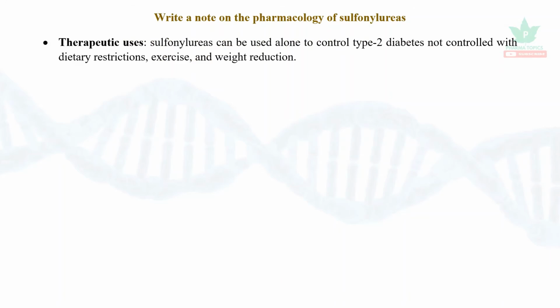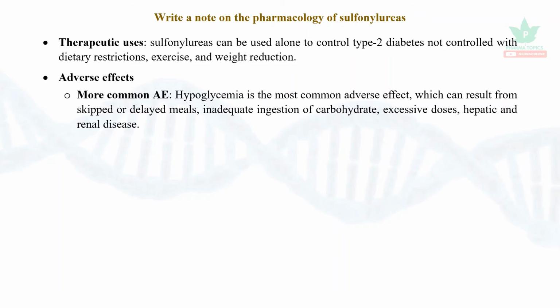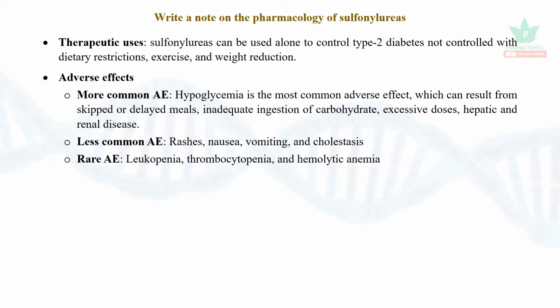Let us see the therapeutic uses of sulfonylureas. Sulfonylureas can be used alone to control type 2 diabetes, which is not controlled with dietary restrictions, exercise, and weight reduction. Adverse effects: the more common adverse effect is hypoglycemia, which can result from skipped or delayed meals, inadequate ingestion of carbohydrates, excessive doses, or hepatic and renal disease. The less common adverse effects are rashes, nausea, vomiting, and cholestasis. The rare adverse effects are leukopenia, thrombocytopenia, and hemolytic anemia.